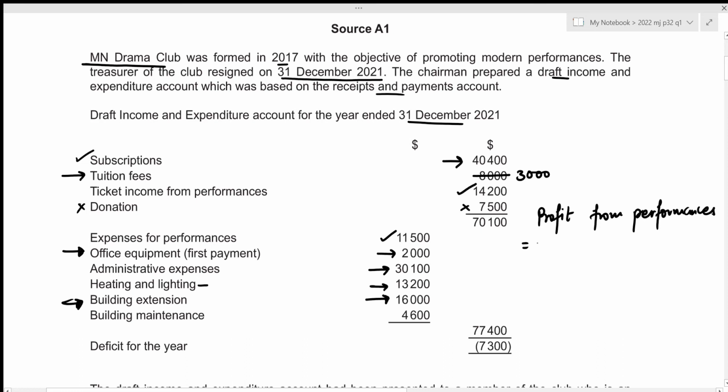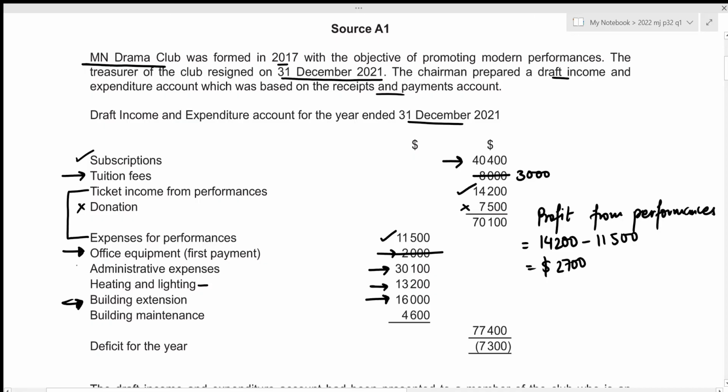And this will be the difference between income and expense, which in this case is 14,200 minus 11,500, which results in 2,700. Alright, then we did these two. We already figured out that office equipment is a capital expenditure which should no longer be included. So this amount should no longer exist.